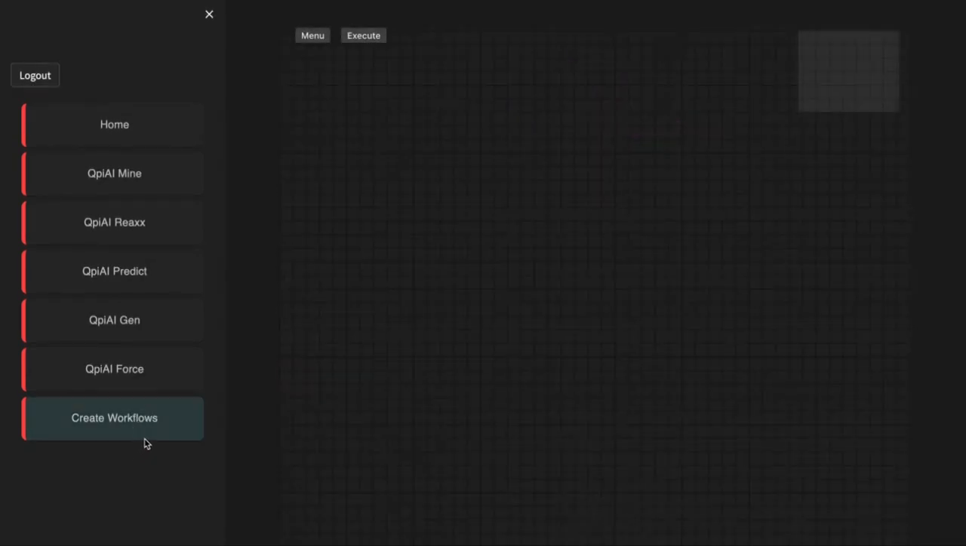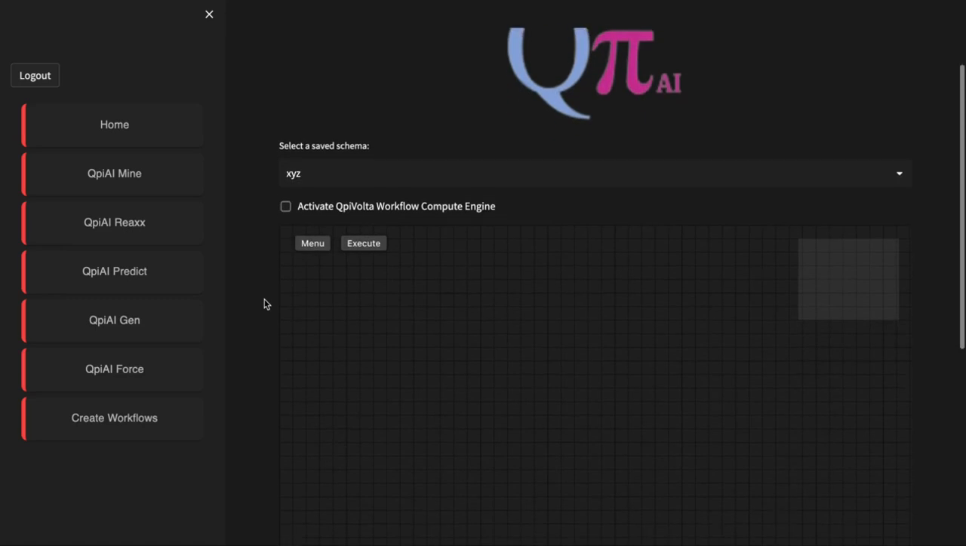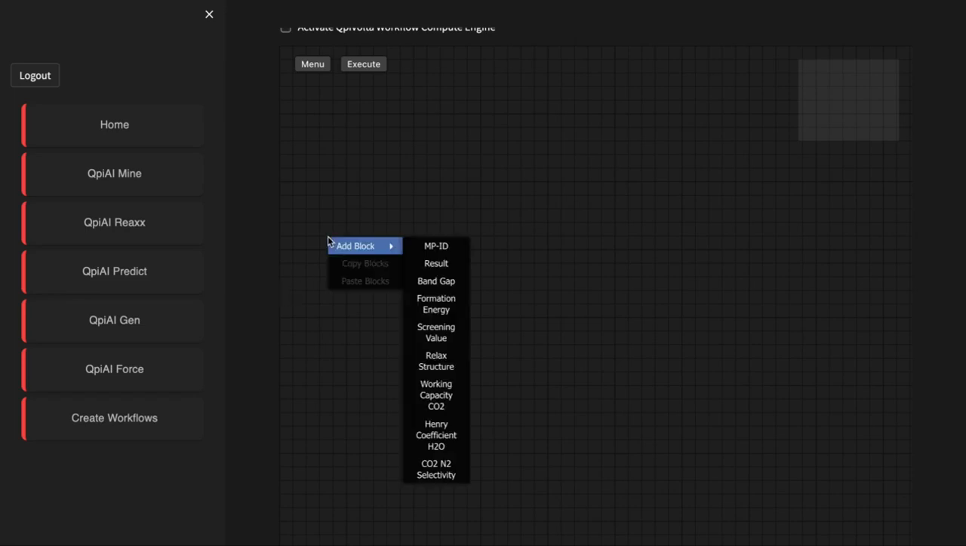Now that we understand the Qpiai microservices, let's see how we can customize them to the needs of any material discovery application. The design of this platform is in such a way that the plug-and-play model of microservices in a variety of combinations can lead to new material discovery application softwares. Right-click on the window to showcase the variety of options available.